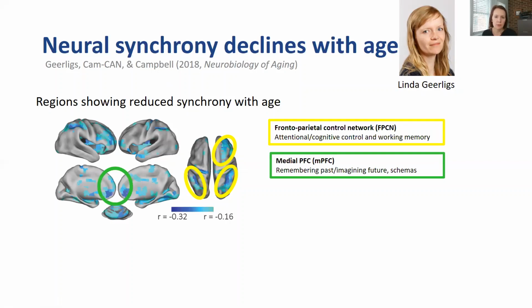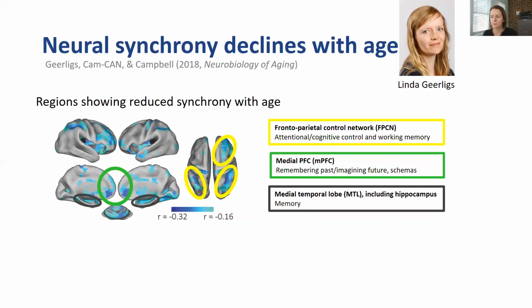The medial prefrontal cortex, which is critical for remembering the past and imagining the future, and also integrating incoming information with schemas or your existing knowledge. And also in the medial temporal lobes, including the hippocampus, so regions that are critical for memory. This is where we see the most pronounced age-related declines.